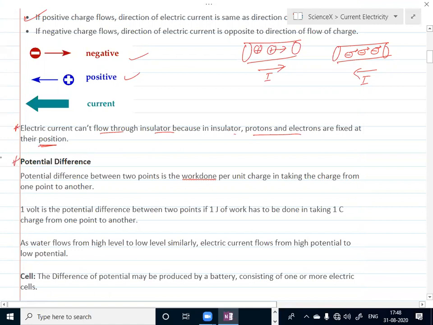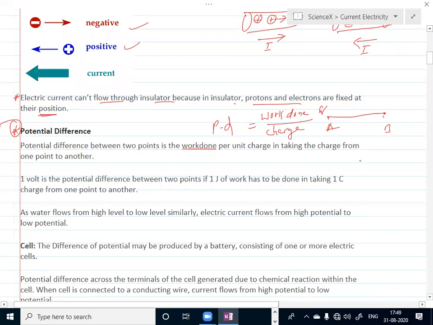Now we are going to discuss potential difference. Suppose there are any 2 points, point A and point B. I want to move a charge Q from one point to the other. For moving this charge, we have to do some work, right? That amount of work done per unit charge is called potential difference. Potential difference between 2 points is the work done per unit charge in taking the charge from one point to the other. We can represent potential difference as W by Q.